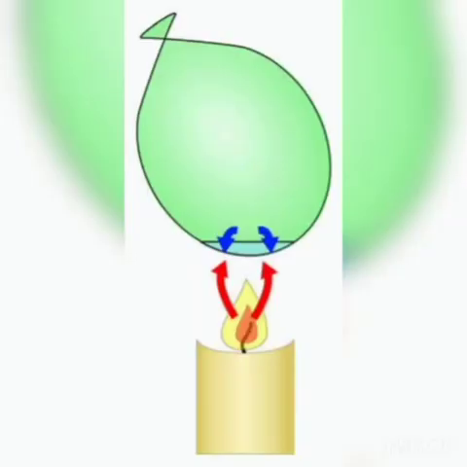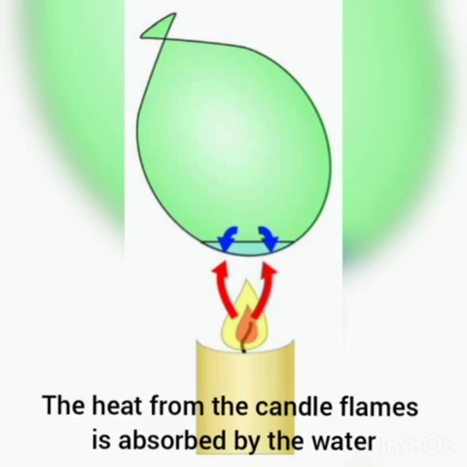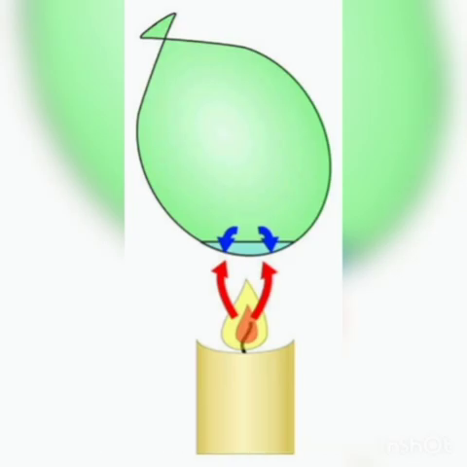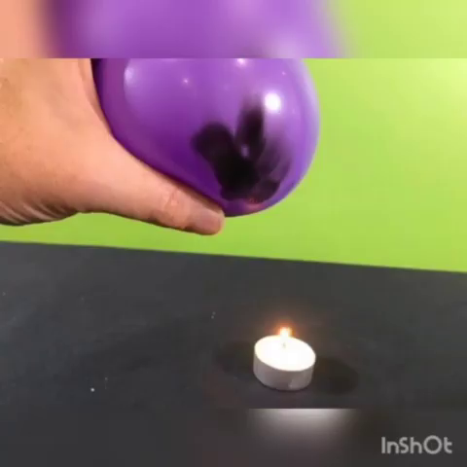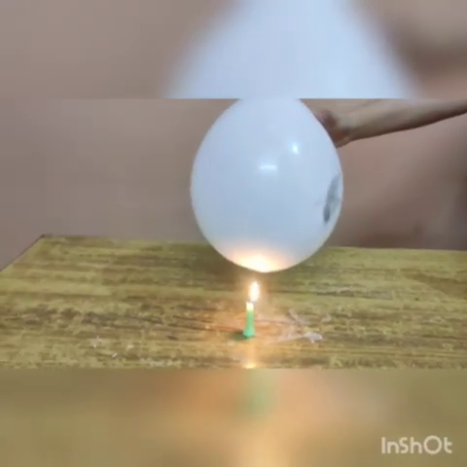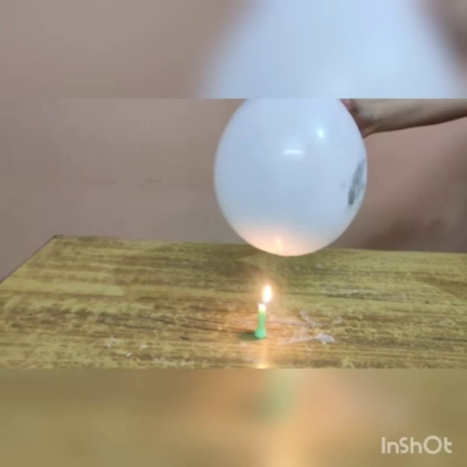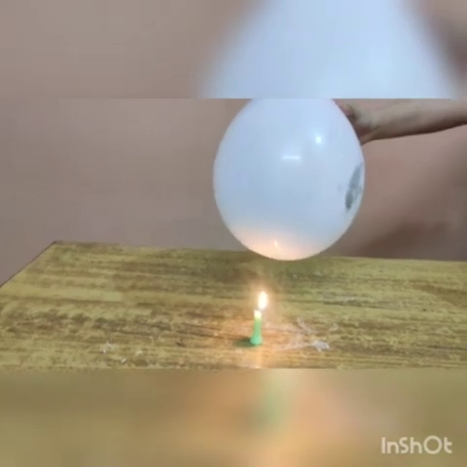Why does this happen? This happens because when the balloon in which water is present is placed above the burning candle, the heat from the candle flame is absorbed by the water inside the balloon and prevents the balloon from bursting. Whereas the other balloon, in which only air is present, when brought above the candle, gets heated quickly and bursts.